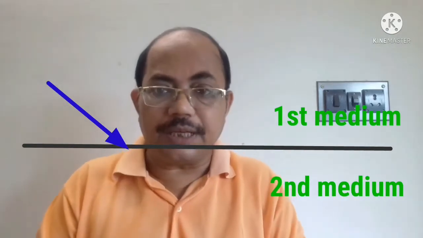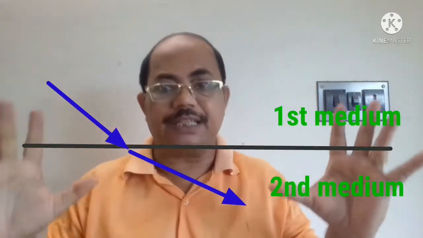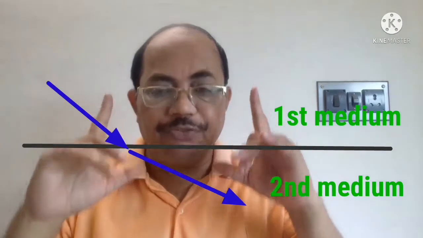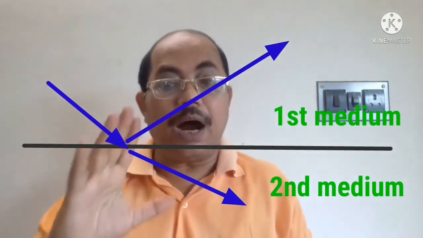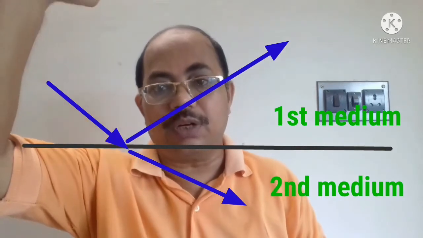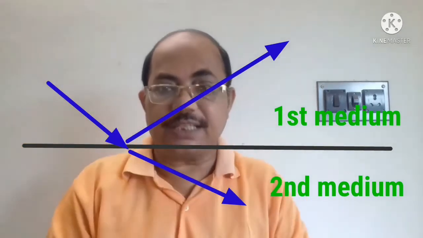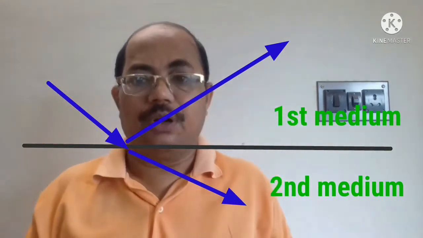Another part of the light may enter into the second medium but change its direction. This phenomenon is called refraction of light. And thirdly, a part of light bounces back to the original medium. This phenomenon is called reflection of light, which right now we are discussing.